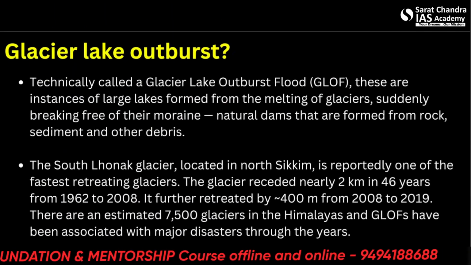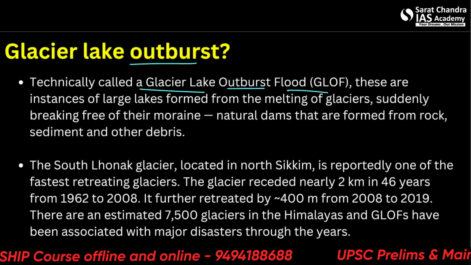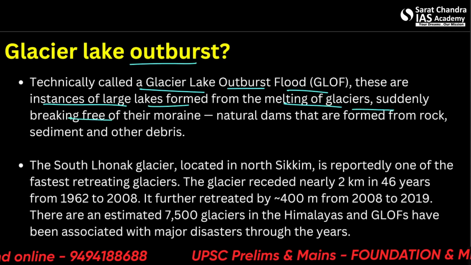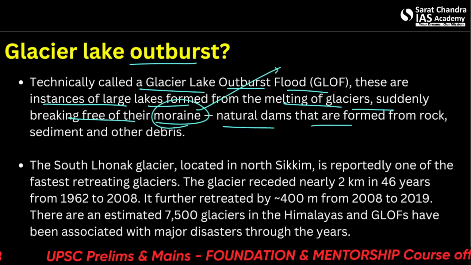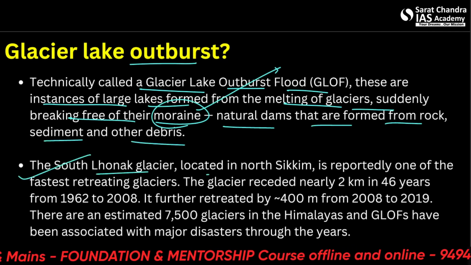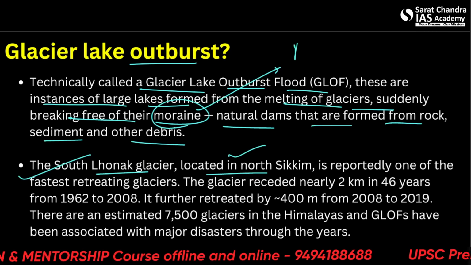Let us see what are glacier lake outbursts. So technically called a glacier lake outburst flood, these are instances of large lakes formed from the melting of glaciers, suddenly breaking free of their moraine. So we have already seen what is moraine. Natural dams that are formed from rocks, sediments and other debris. The South Lhonak Glacier located in North Sikkim, we have already seen this. This is, let's say, an article from the news.